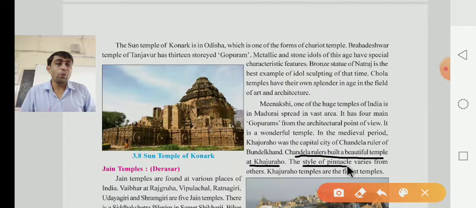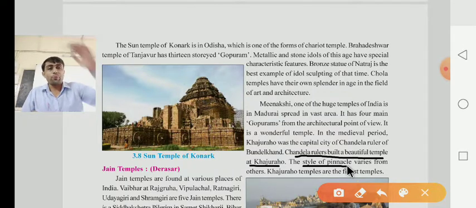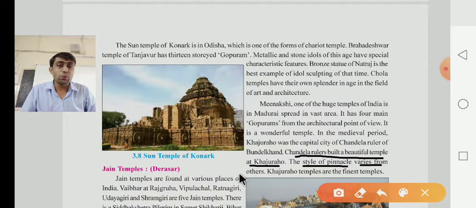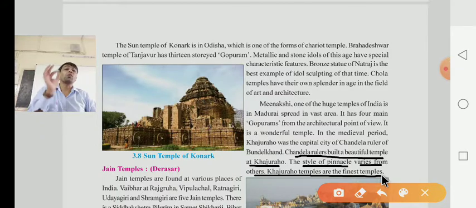The style of the pinnacle, meaning shikhar, the top level, varies from the others. And Khajuraho temples are the finest temples. Finest means best, shreshth.